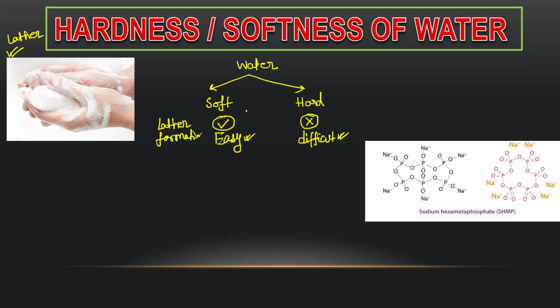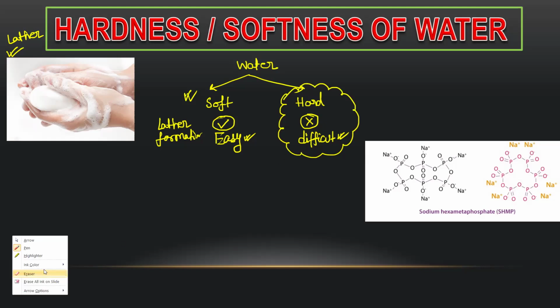And what is problematic for us? We use soft water, but there are many waters that are hard. So this hardness of water arises due to some ions, due to some salts in the water. If I ask you which compounds make water hard, that is basically some salt.